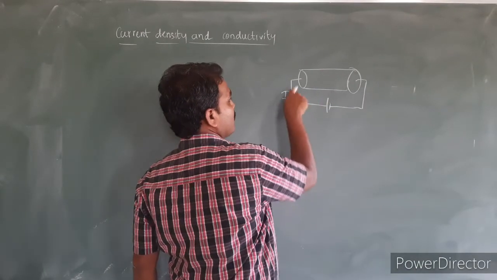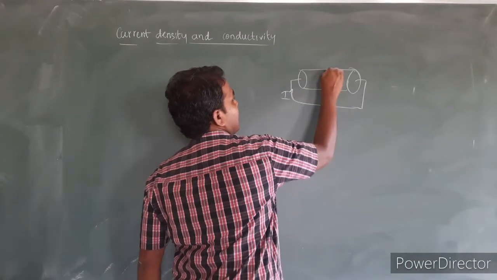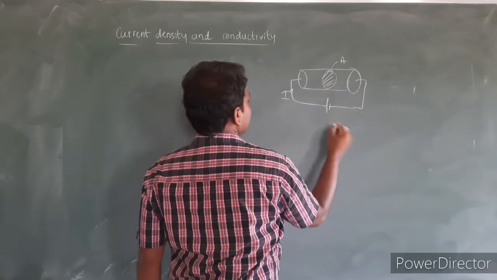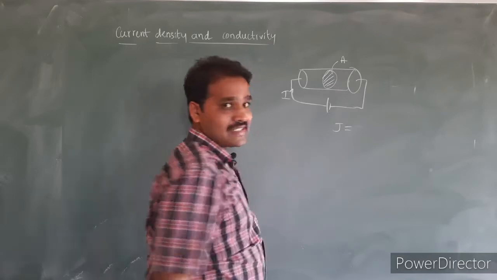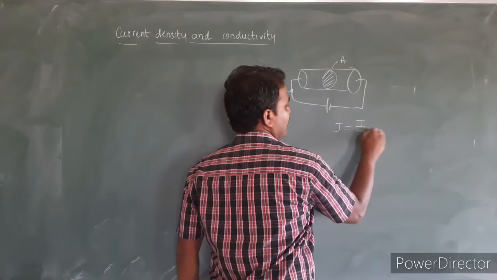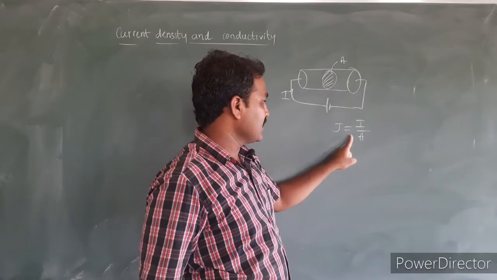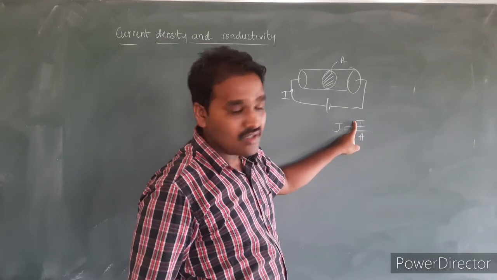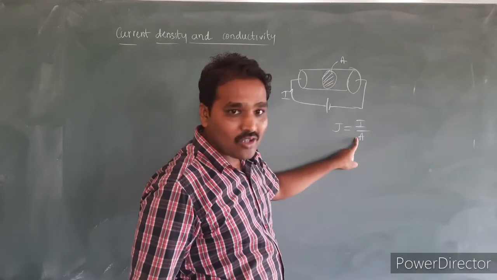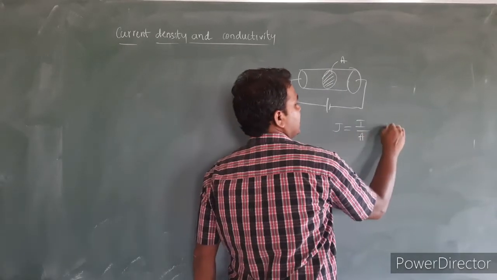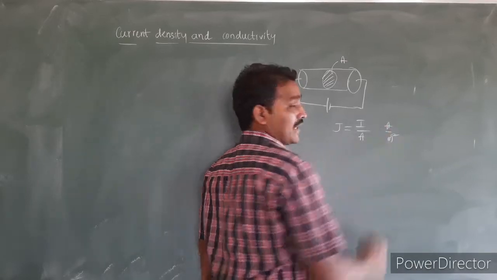If the electric current flowing through the conductor is capital I and the cross-sectional area is capital A, we can define the current density, denoted by capital J, as the ratio of electric current and the cross-sectional area. It is the electric current flowing through unit cross-sectional area of the conductor, and its unit is ampere per meter square.